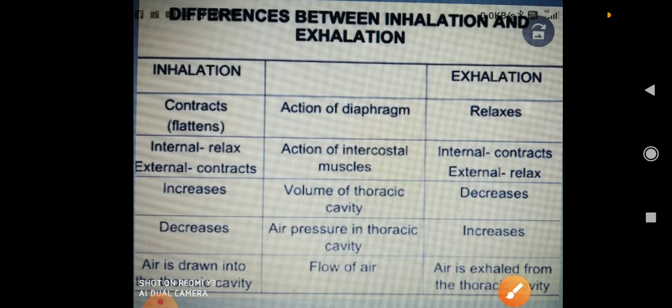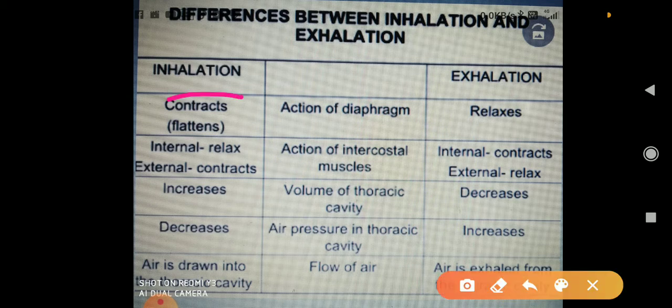Now next, you can see one more differentiation table for you. Now see, the action of the diaphragm. In the first case it contracts, in the second case it relaxes. Now see, the action of the intercostal muscle.